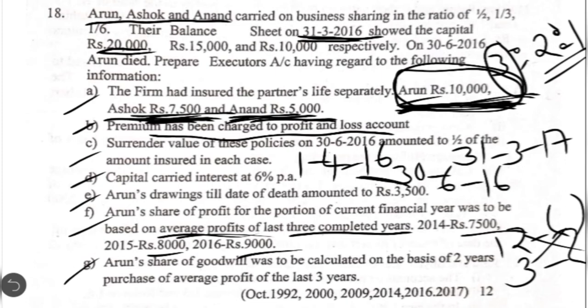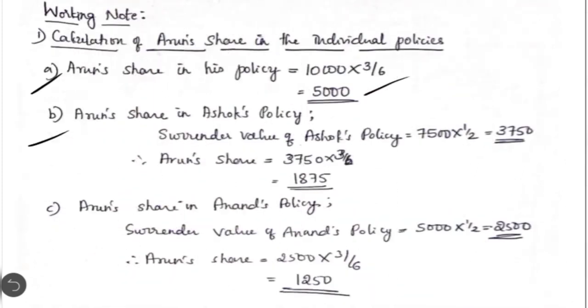So half of 7,500 comes to 3,750. Then we have to calculate Arun's share in that. Arun's share is equal to 3,750 into 3/6, which comes to 1,875. Then the third calculation is Arun's share in Anand's policy.